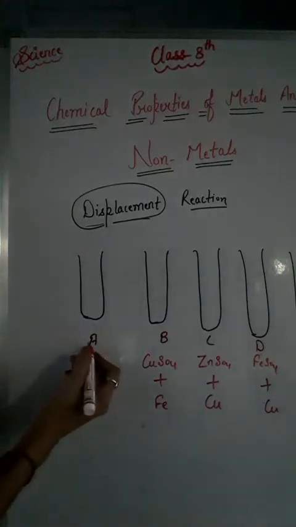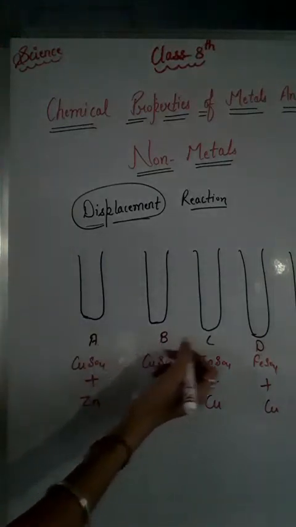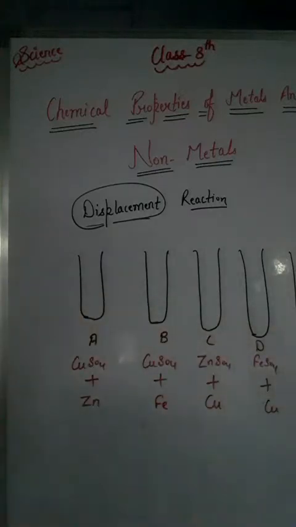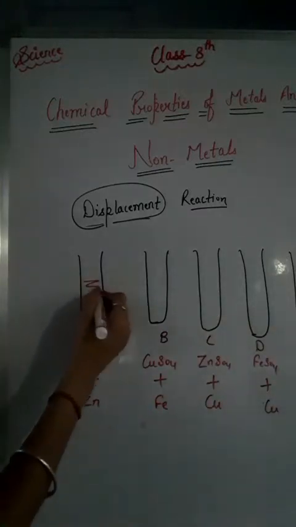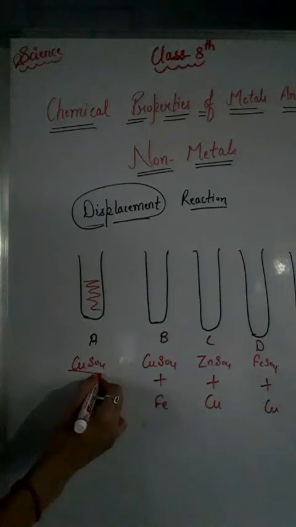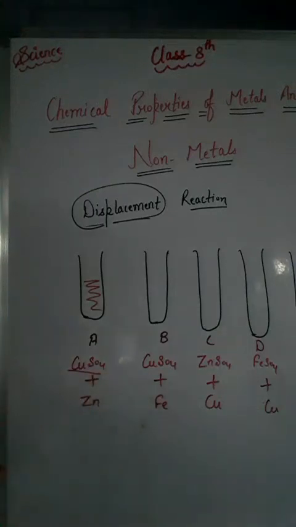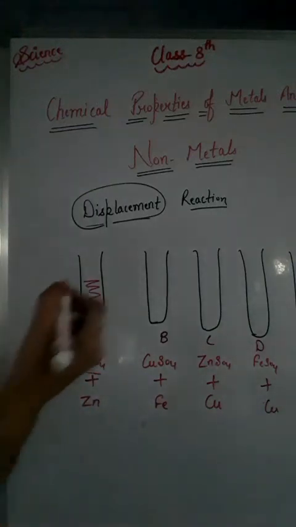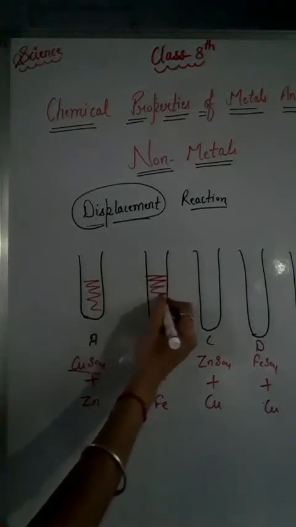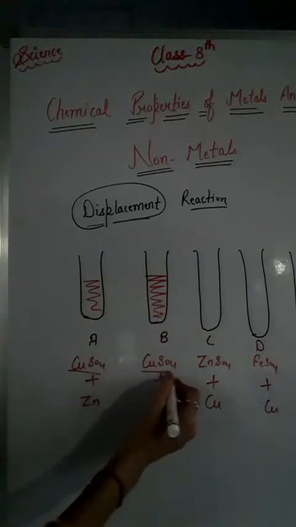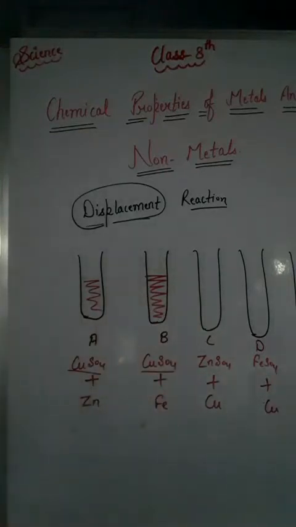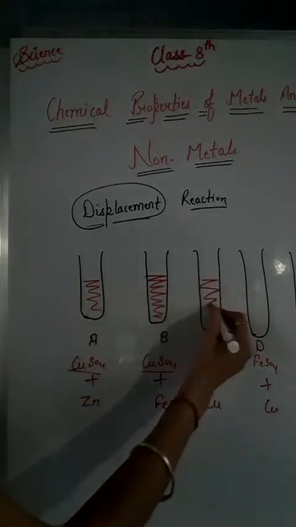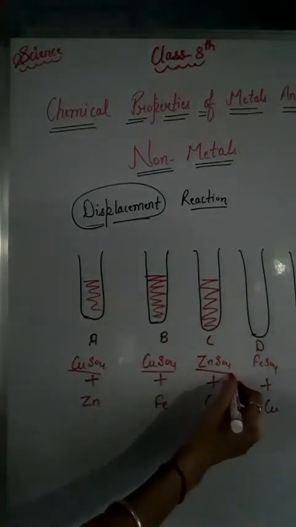We name them as A, B, C, D and E, right. In test tube A, we add a solution of copper sulfate, that is CuSO4, which is the formula of copper sulfate. In test tube B, we again add a solution of copper sulfate, and in test tube C, we add a solution of zinc sulfate.